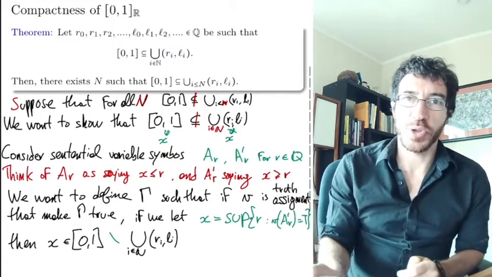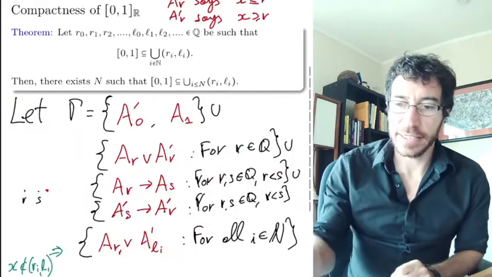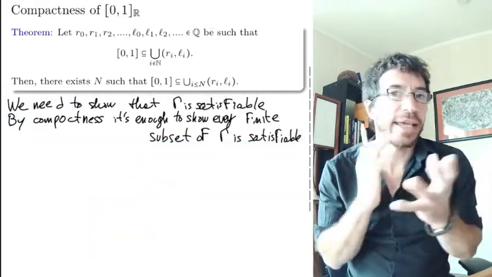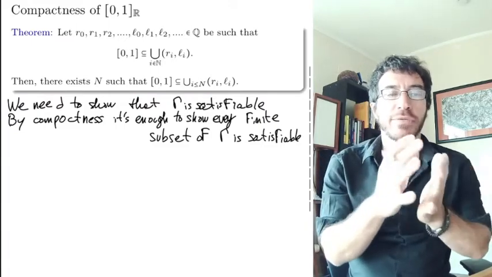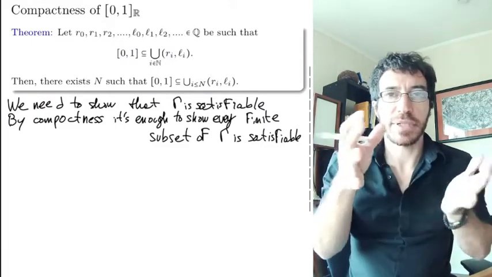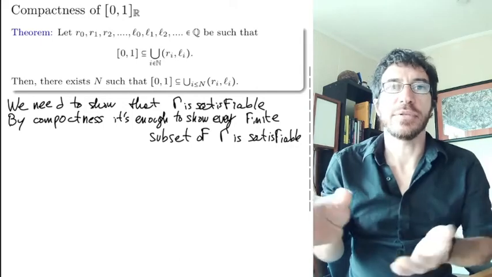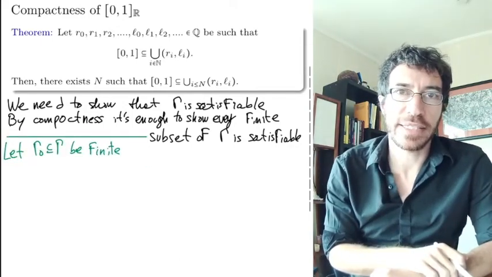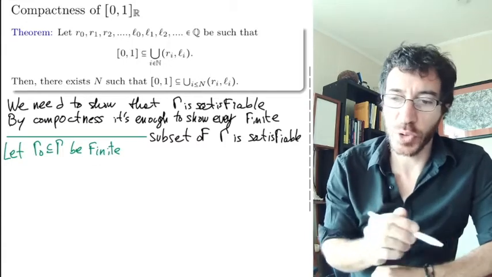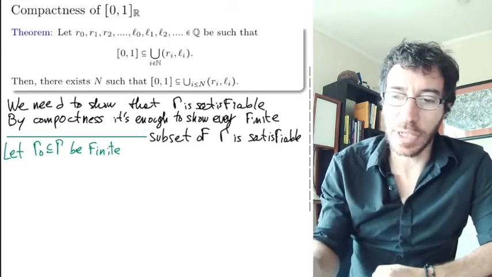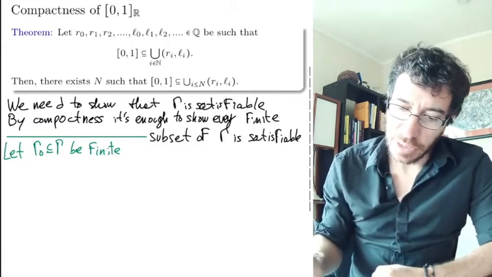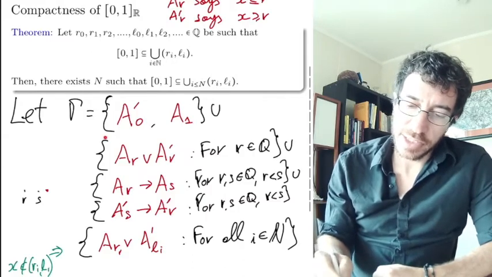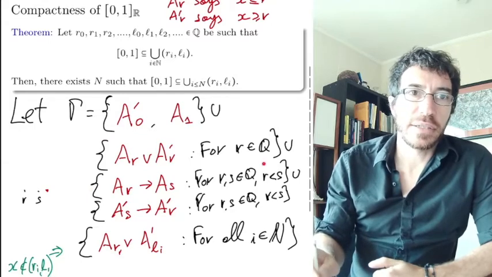So what we need to show now is that this is satisfiable. So we need to show that gamma is satisfiable, and again, the same as before, by compactness it's enough to show that every finite subset of gamma is satisfiable. So to show that, consider a set gamma 0, a finite subset of gamma, and we need to show that it's satisfiable. How are we going to do it? Well, the point is that gamma 0 is a subset of gamma, so it may mention all these things. These are the things just for compatibility, which has to behave correctly.